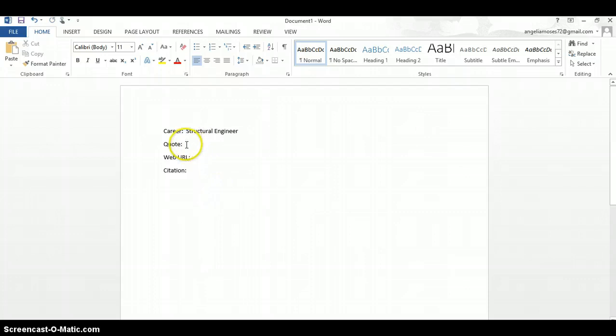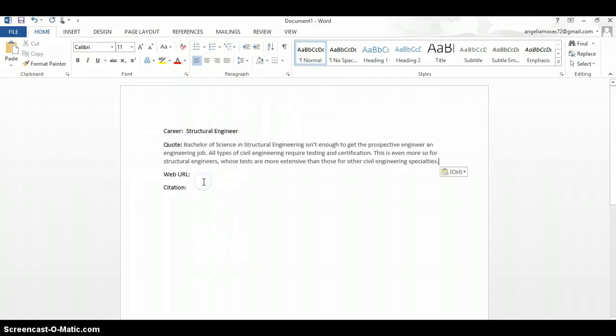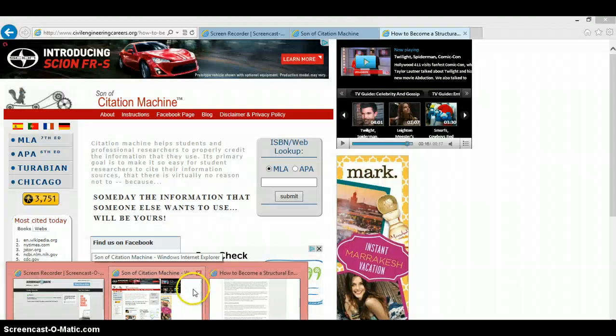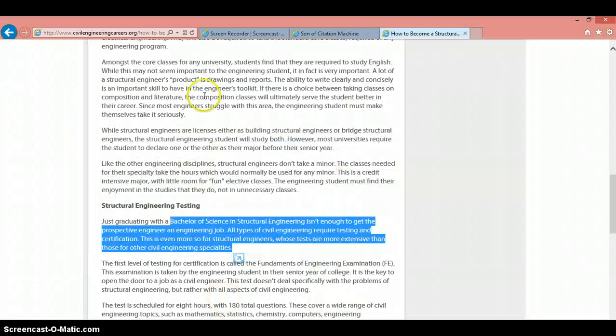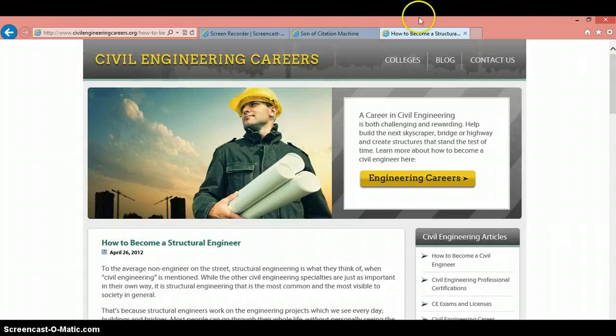So my cursor is already right there after quote. If not, you can click there. I'm going to right click and paste that information there. The next thing I want to do is locate my web URL. This will make it so that way if I want to go back to it in the future, I can easily select it off of my document I've already put together for Word.